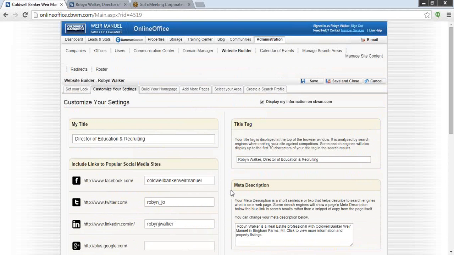Okay, so that is really all of the different settings that are on your Customize Your Settings tab. Nothing that you put here really changes any of the point outcome for your web score. That really happens in the next tab when you're actually building your website.